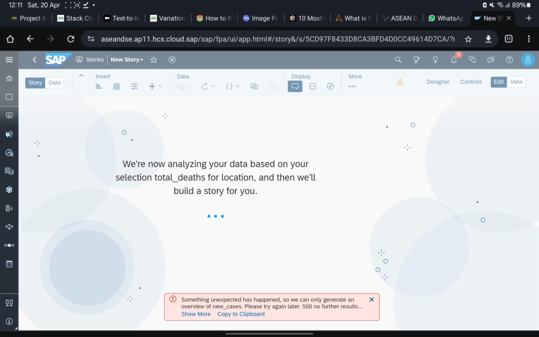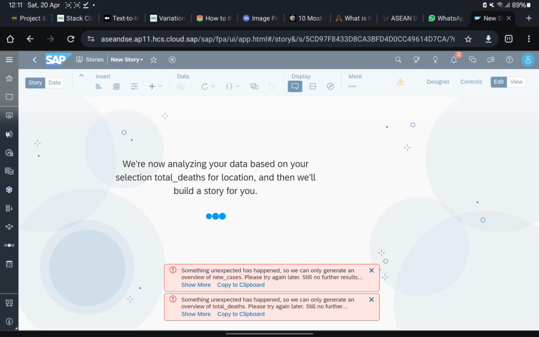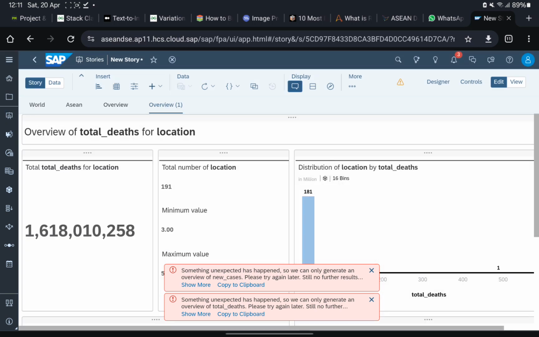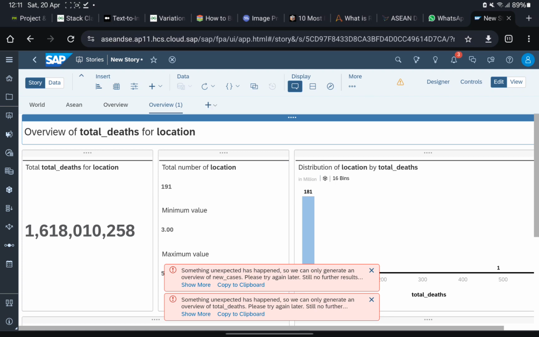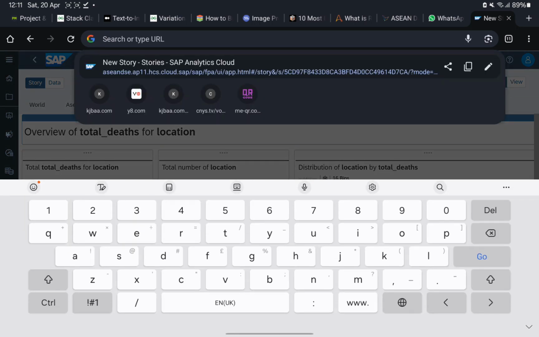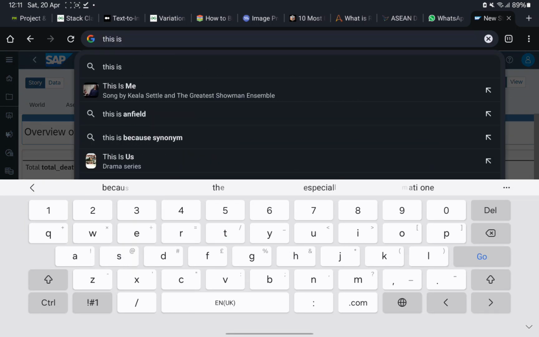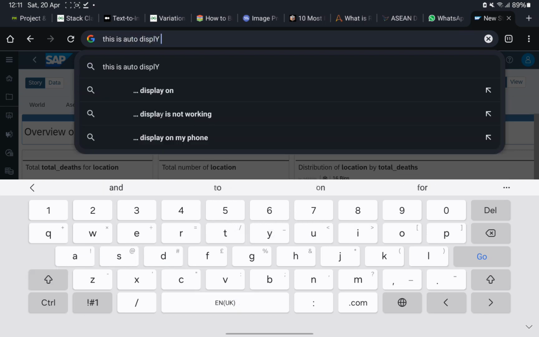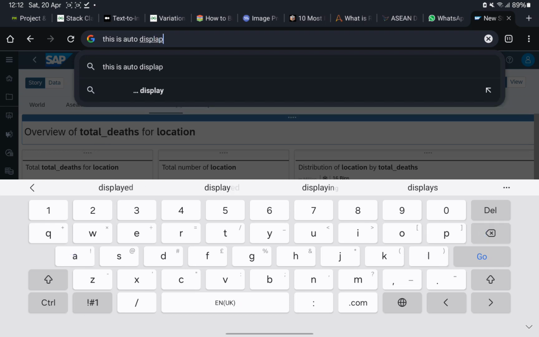So Smart Discovery is something automatic to display all the information from the data set. For example, this is the data that we upload into the SAC, right? We have new cases, total cases, and everything. The total deaths depend on this. So for example, if you want to compete in the Asia Data Science Explorer competition, you need to clean your data and make it look organized like this, like what is the total deaths and everything.